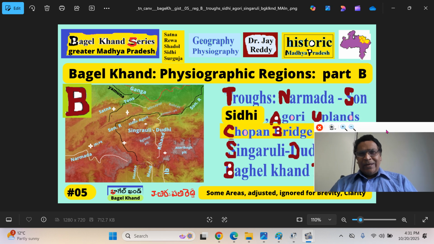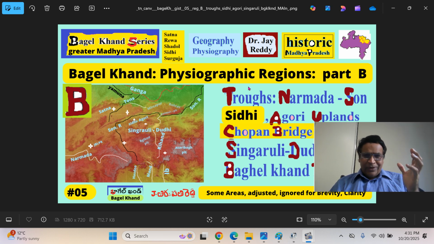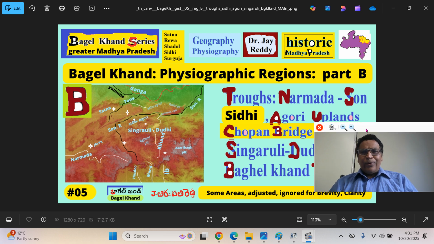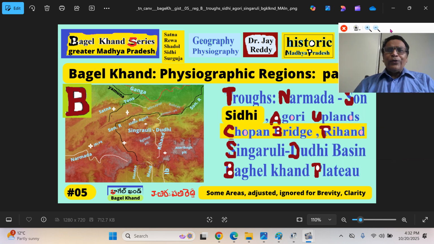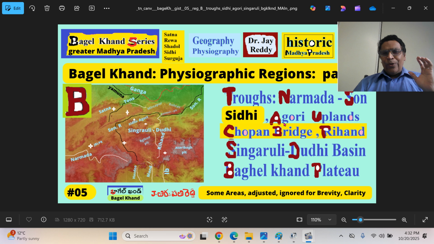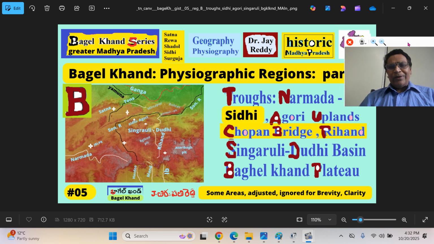Previously, we have discussed 12 physiographic geographic regions of Baghel Khand, and in the part B, I have taken round about 4 or 5 and expanding that further. So we'll be talking about the Son River trough. We'll omit Narmada, we'll deal somewhere. Then the Sidhi-Agori upland regions, also called Sonpar region. Son River, Sonpar region next to that. Then the Chopan Bridge and Rihand River Basin Gorge and Dam.